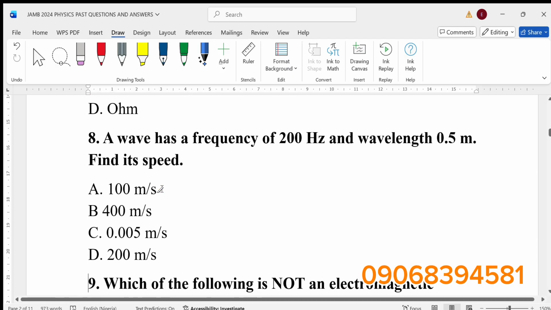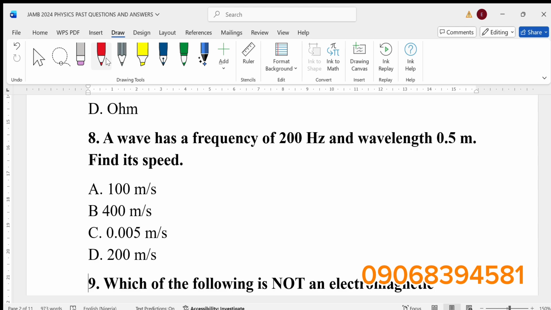Next one, a wave has a frequency of 200 Hz and wavelength 0.5 meters. Find its speed. Now, you should know this formula. The velocity of a wave is equal to f lambda, right? So the velocity is equal to frequency times wavelength. In this case, we have to calculate the velocity, that is the speed here.